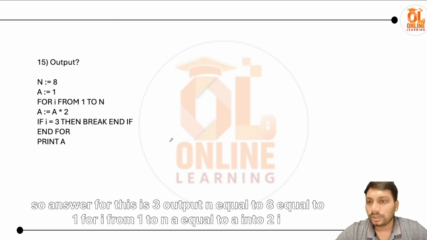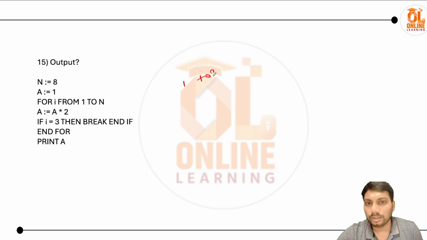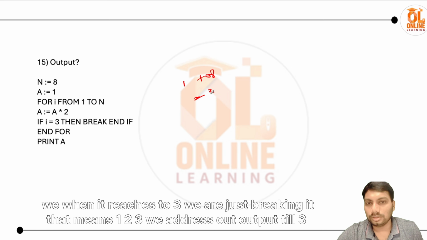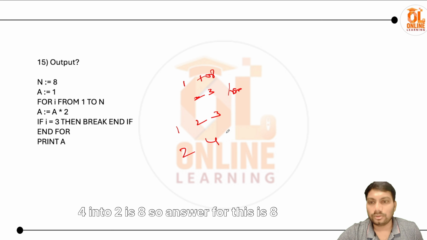Output: n equal to 8, a equal to 1, for I from 1 to n, a equal to a into 2, if I equal to 3, then break. So we are only iterating; even though the loop is from 1 to 8, when it reaches 3 we just break. That means 1 2 3, we have to trace the output till 3. A equal to a into 2, where a equal to 1, so 1 into 2 is 2, 2 into 2 is 4, 4 into 2 is 8. So the answer for this is 8.